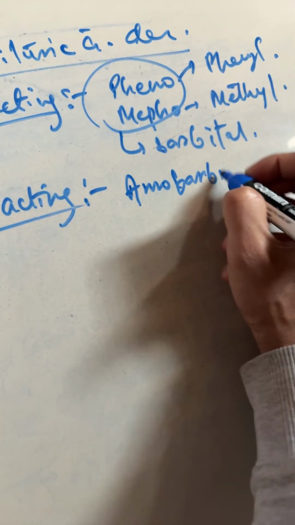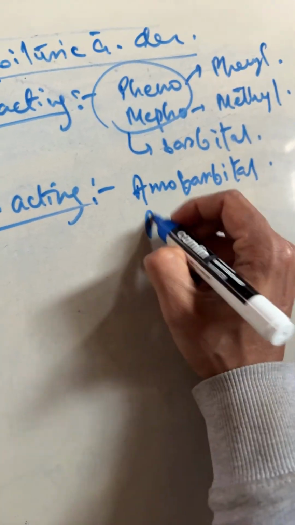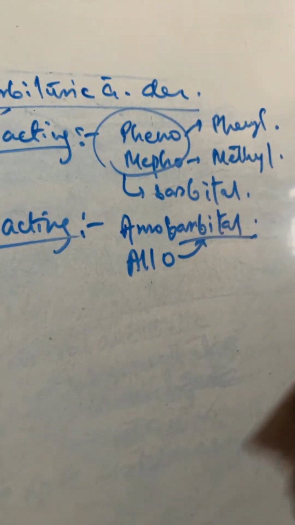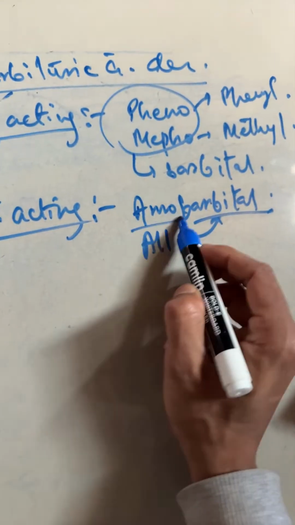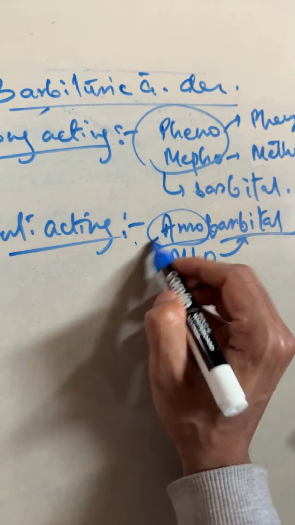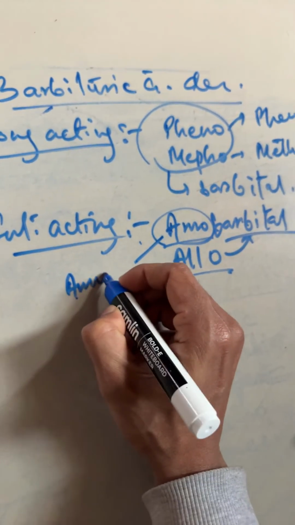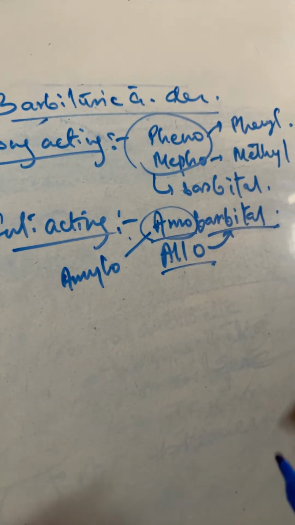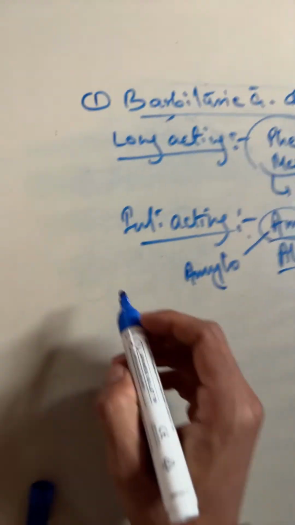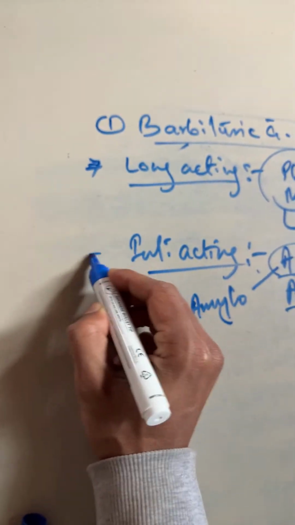Emobarbital and alobarbital. So barbital is common, but in that, emobarbital and alobarbital. Emobarbital you can also call amylobarbital, since the amylo group will be there. So you can also say amylobarbital. Okay, that is number 1, long acting; number 2, intermediate acting.